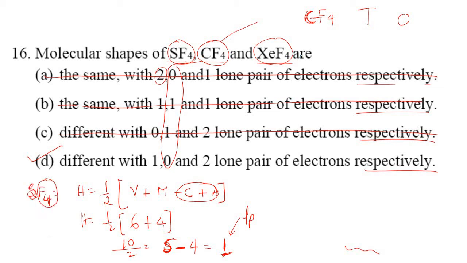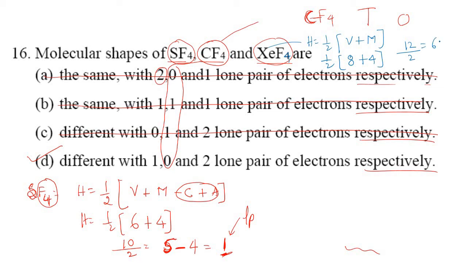And if I want to correct myself with respect to the other explanation, that is with respect to XeF4, I will calculate the hybridization of Xe with this formula. Hybridization is equal to 1 by 2 of V plus M. There is no cation and no anion, so leave it. So it becomes 1 by 2 of the valency of xenon. Xenon is a noble gas, so there are 8 electrons. Then the monovalent atoms, how many are there? 4 are there, that is fluorine. So 8 plus 4 is 12. 12 by 2 is 6. So 6 is the steric number.